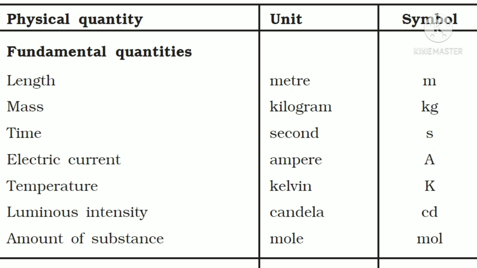Time, the unit is second, symbol s. Electric current, ampere, the symbol is capital A. Temperature, unit is Kelvin, symbol K. And the luminous intensity, the intensity of light, is measured by the unit candela, symbol cd. And the amount of substance, the unit is mole, symbol mol.